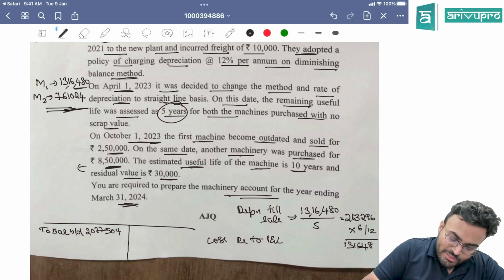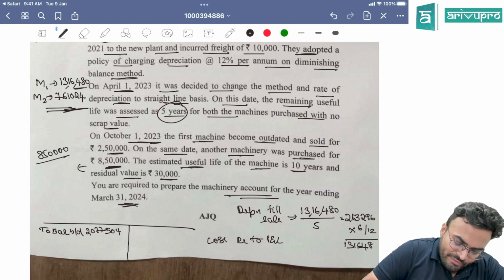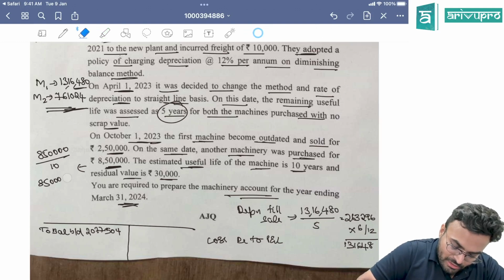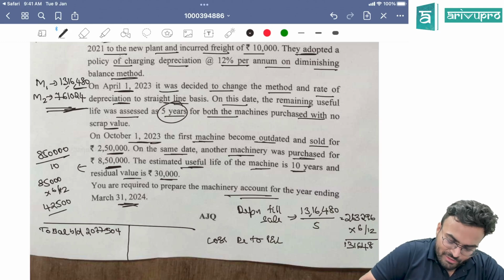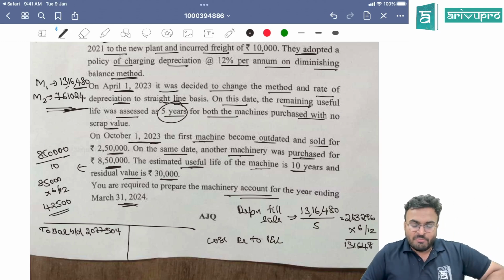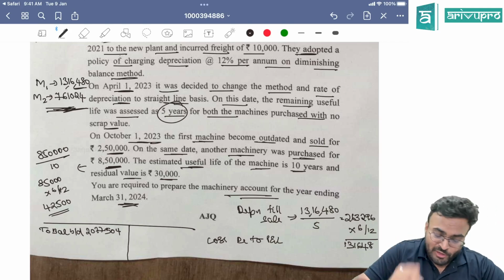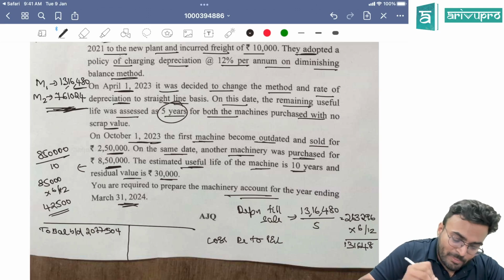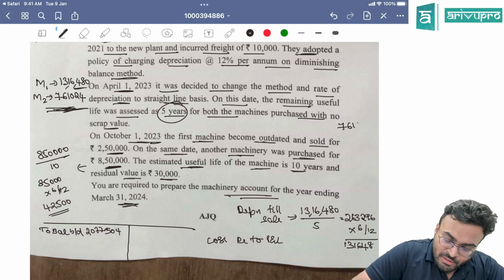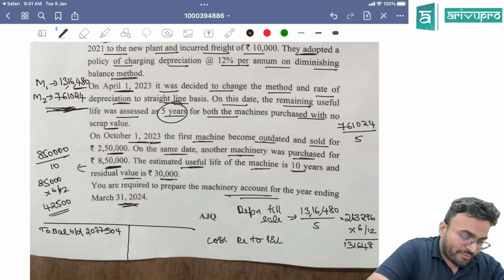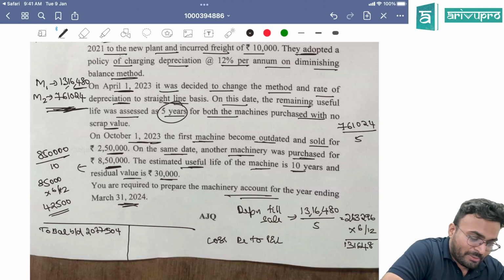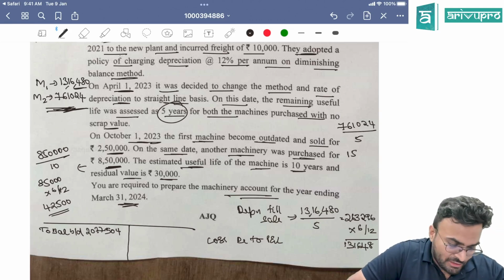Clear? On the same day, another machine is purchased. 8,50,000, 10 years. So 8,50,000 divided by 10. 85,000 is the depreciation. But what happened over here? You can't take 85,000 into 6 by 12. So 42,500. This will be the depreciation for the second machinery. The machinery 2 is used for the full year. So what will happen? Machinery 2 will be depreciated for full year. 7,61,024 divided by 5. You will get 1,52,205. This is the depreciation for machinery 3.